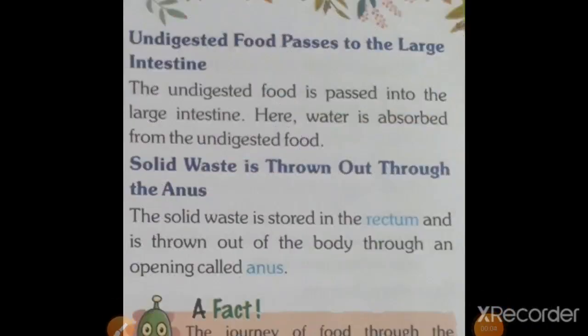Digested food still contains water, which is absorbed by the large intestine. Solid waste is thrown out through the anus. The solid waste is stored in the rectum, which is the last part of the digestive system, as I have shown you in the diagram, and is thrown out of the body through the opening called the anus. So this is the complete digestion of our body.